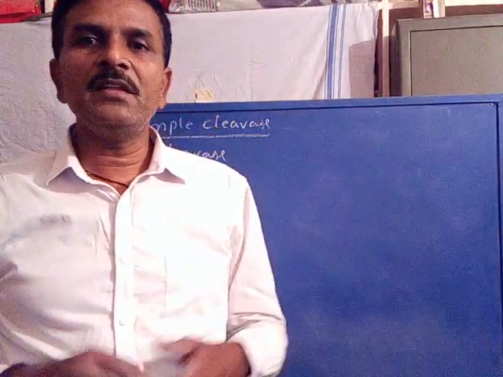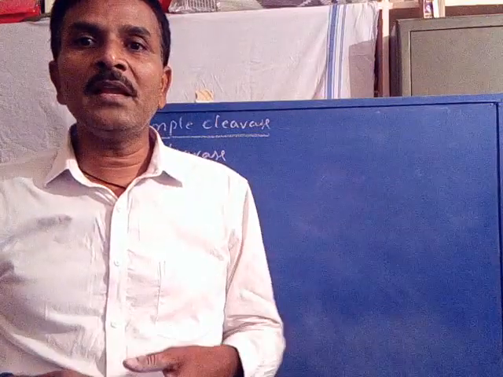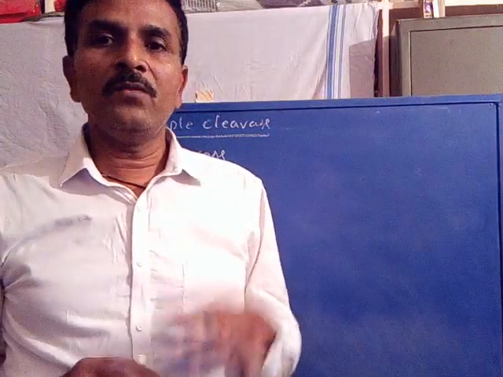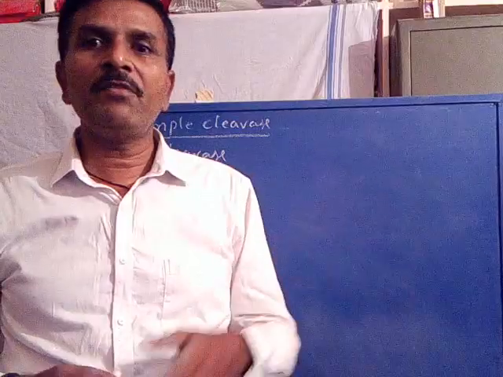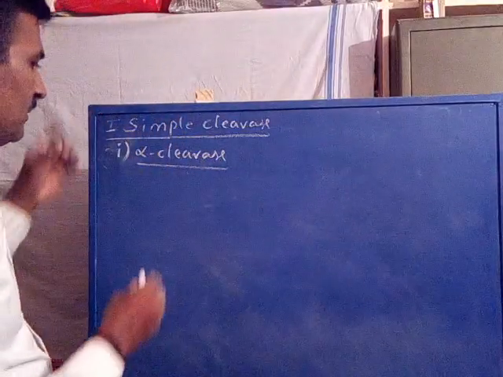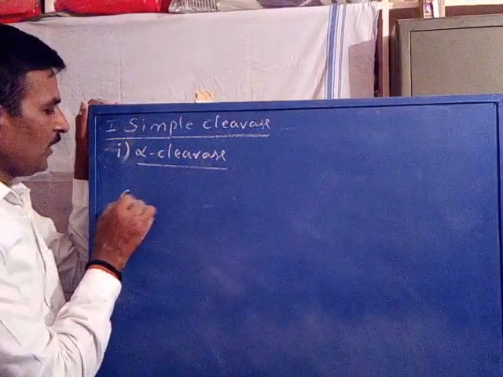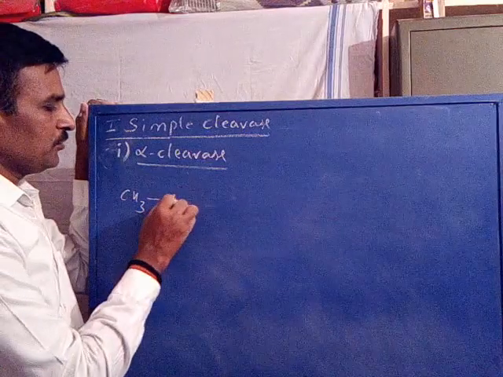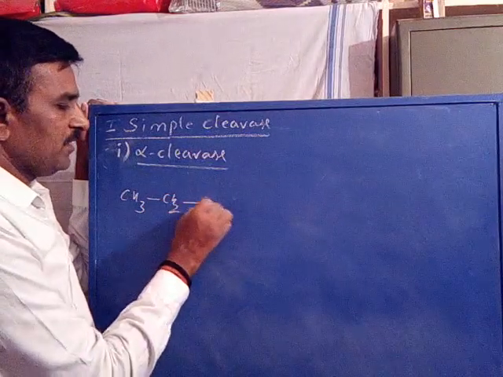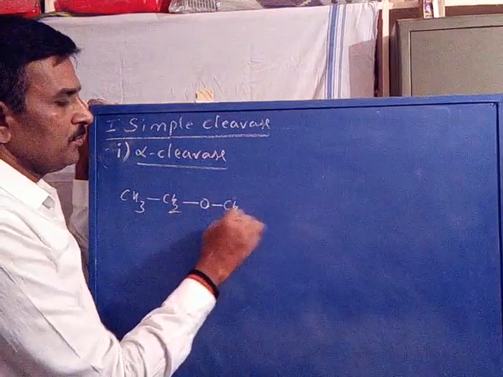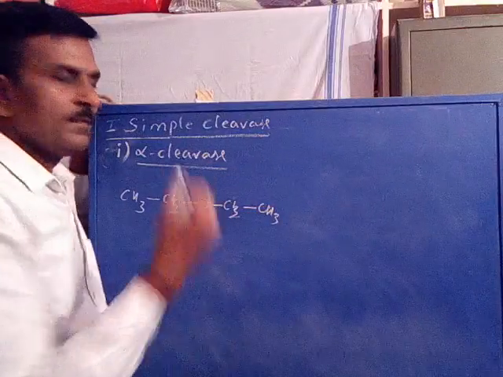So alpha cleavage results in one fragment as a cation, the other fragment as a radical. For example, CH3, CH2, oxygen, CH2, CH3.